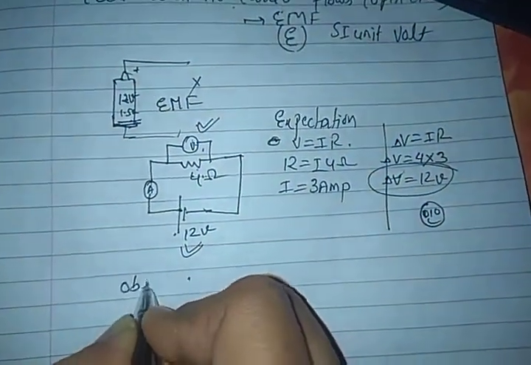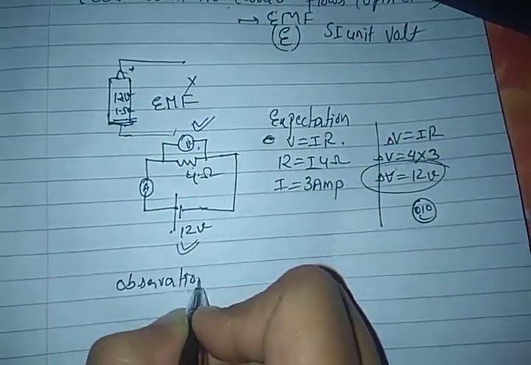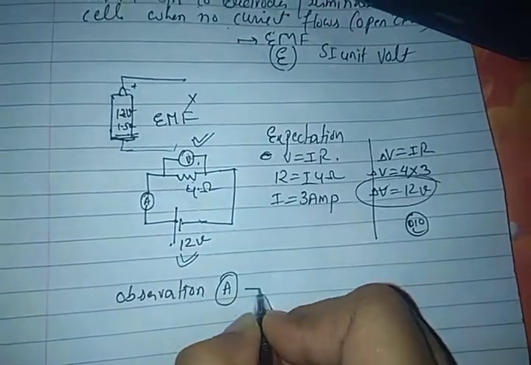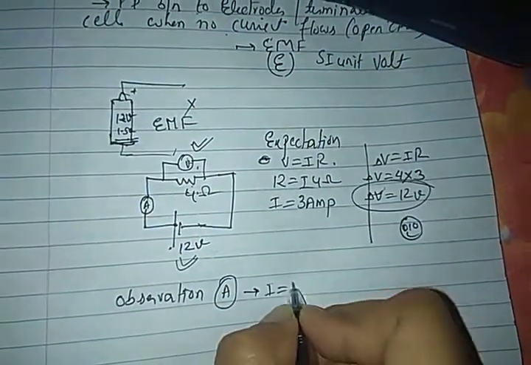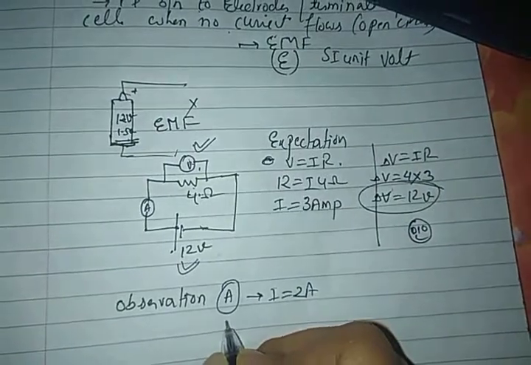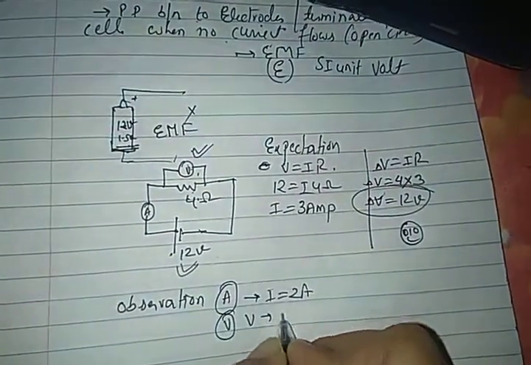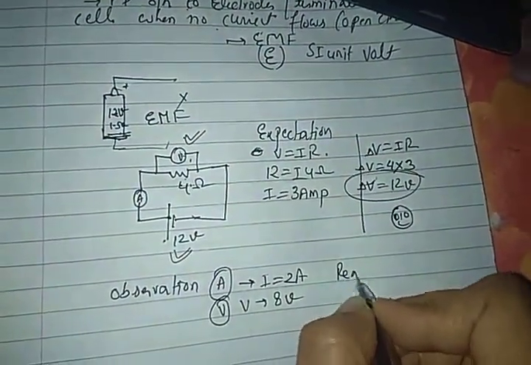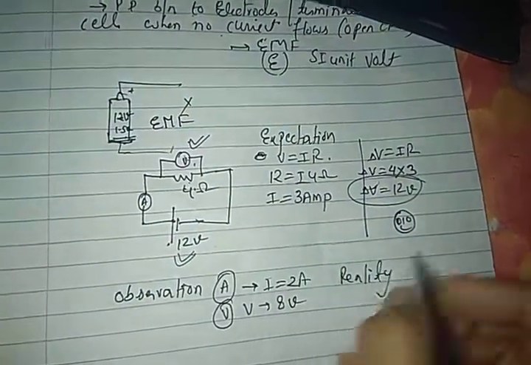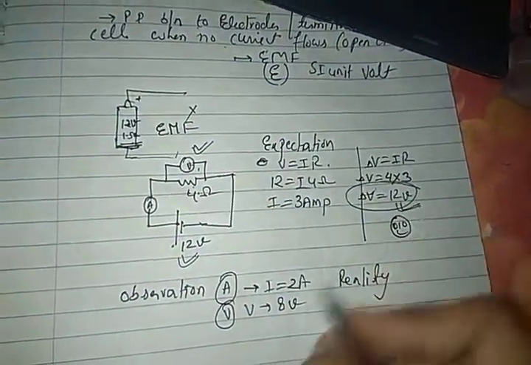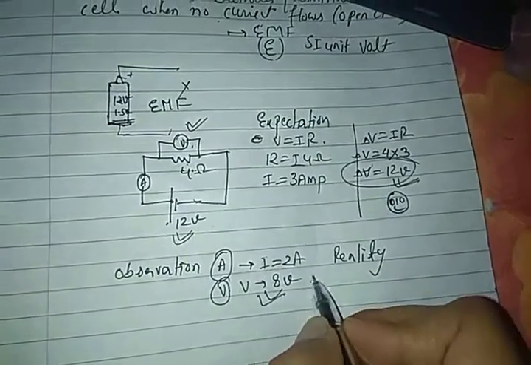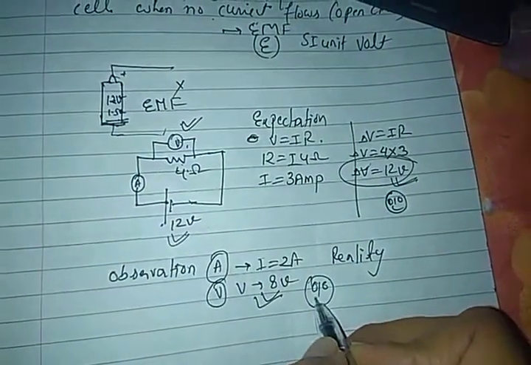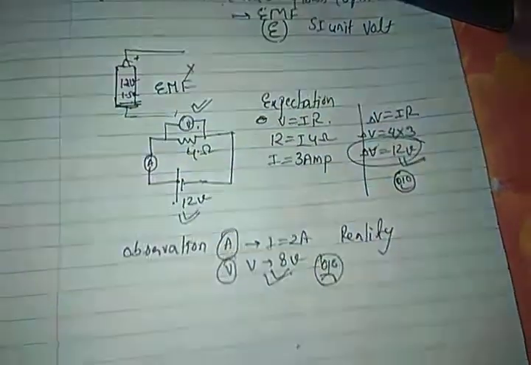While observing the ammeter, what did you find? In the ammeter the reading coming was 2 ampere, and at the voltmeter the reading coming was 8 volts. So this was reality. In expectation you were getting 12 volt, in reality you are getting 8 volt. So what is happening? Oh, sad.